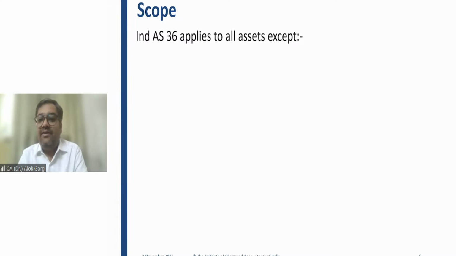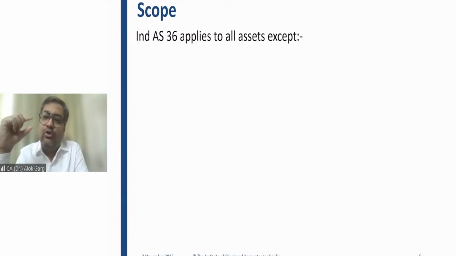Cost or NRV, whichever is lower. If cost is 100 rupees, NRV is 80 rupees, what is lower? 80. You have to reduce the inventory to 80 and you have to recognize an impairment loss. This is what we discussed in Ind AS 2. The same concept was there in AS 2 as well, right?